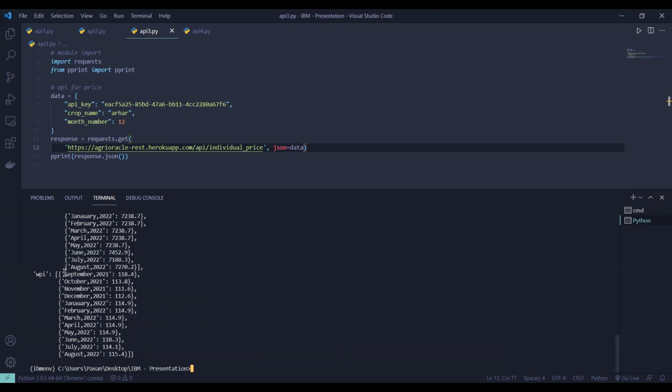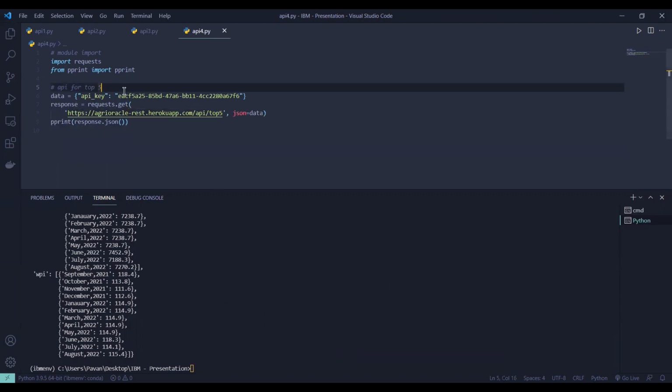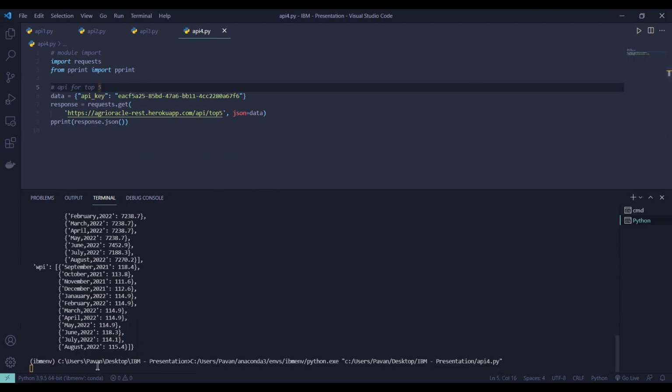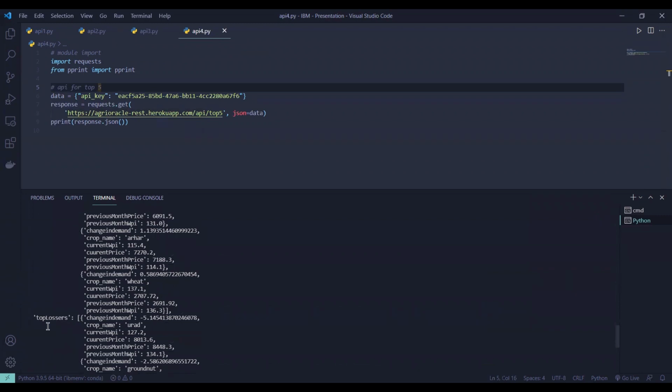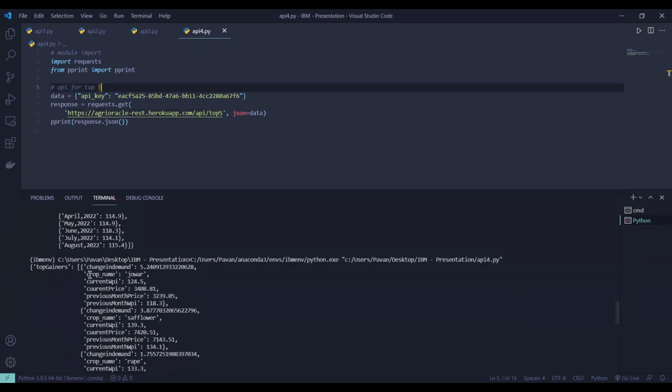You can see that in September 2021, the WPI value is 180. The fourth service is letting you know the top 5 gainers and losers. So I'll run the code. And you can see that I got top 5 gainers and losers as a response. You can see that we have provided you crop name, current WPI value, current price, previous month price, and previous month WPI, so that you can compare and analyze the things.